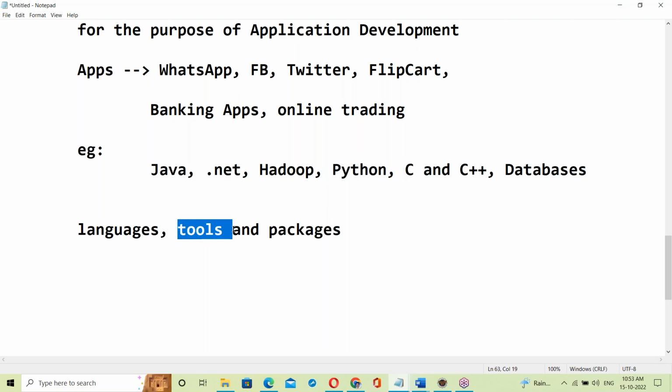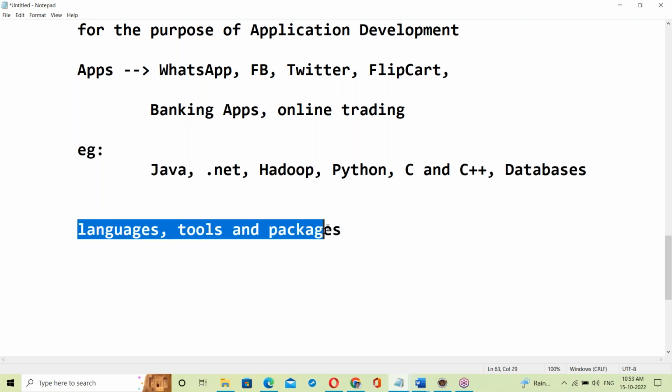Tools like data warehousing tools, testing tools, AWS tools, DevOps tools. Packages like ERP packages, Oracle ERP, SAP ERP, Tally ERP, MS Office. Many things like this.